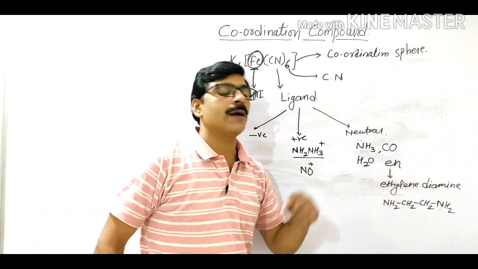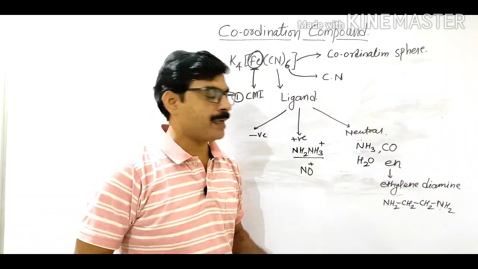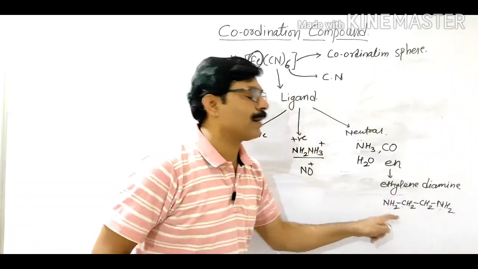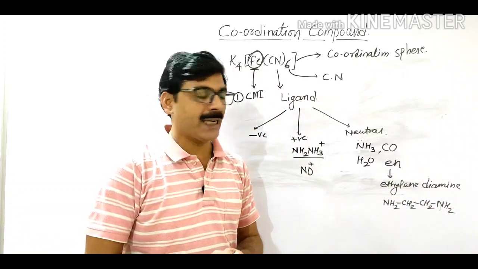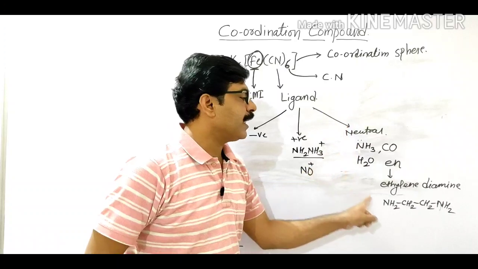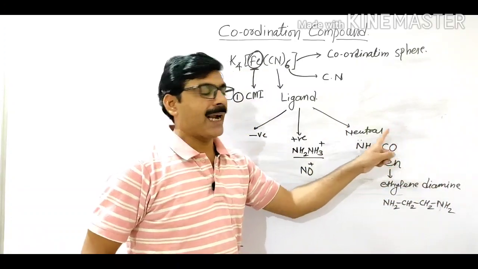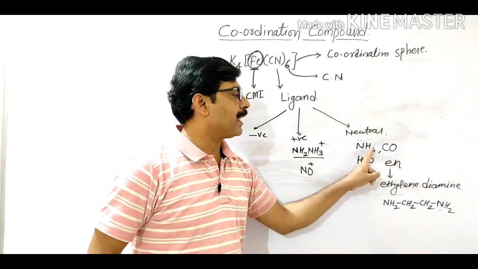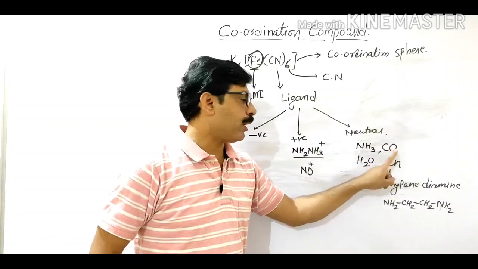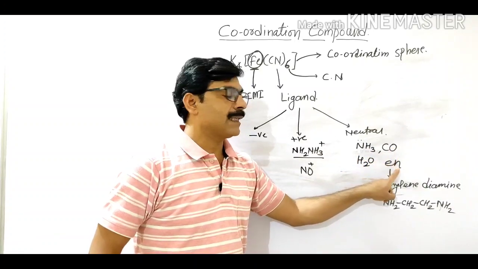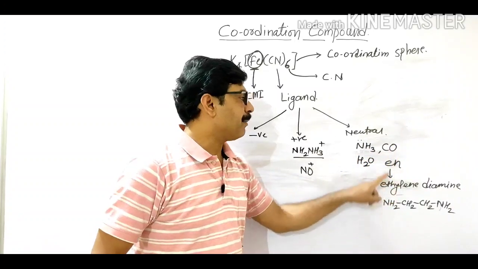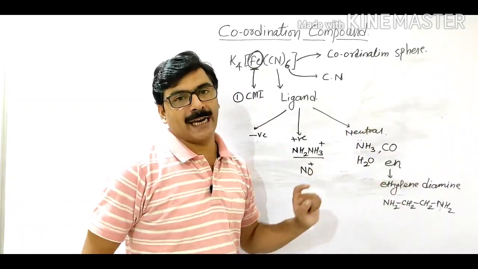It is also a neutral ligand, meaning no charge is present. Remember here, these are the neutral ligands: NH3, carbonyl, water molecule, and ethylene diamine.